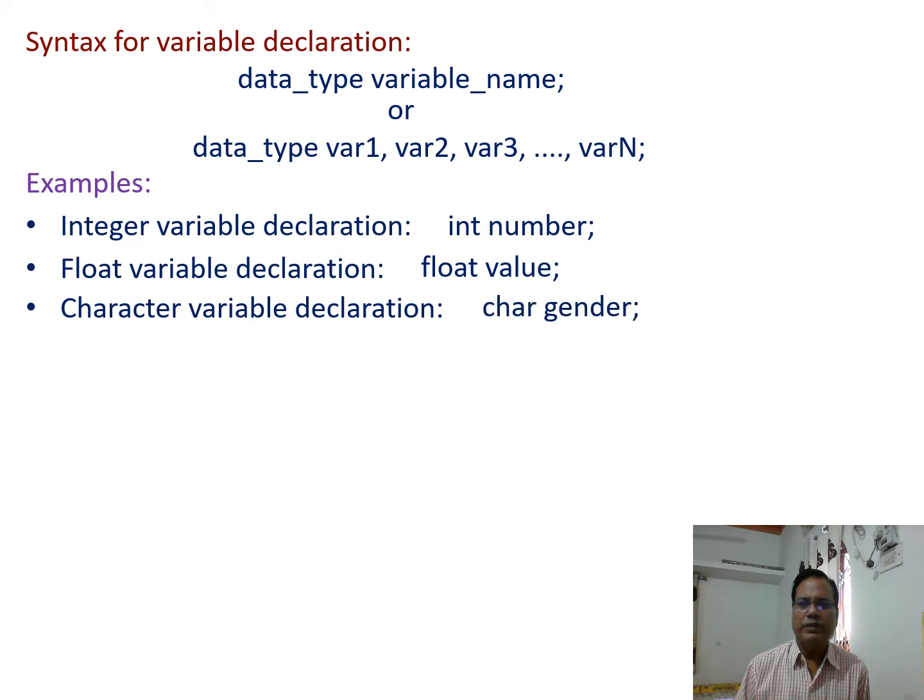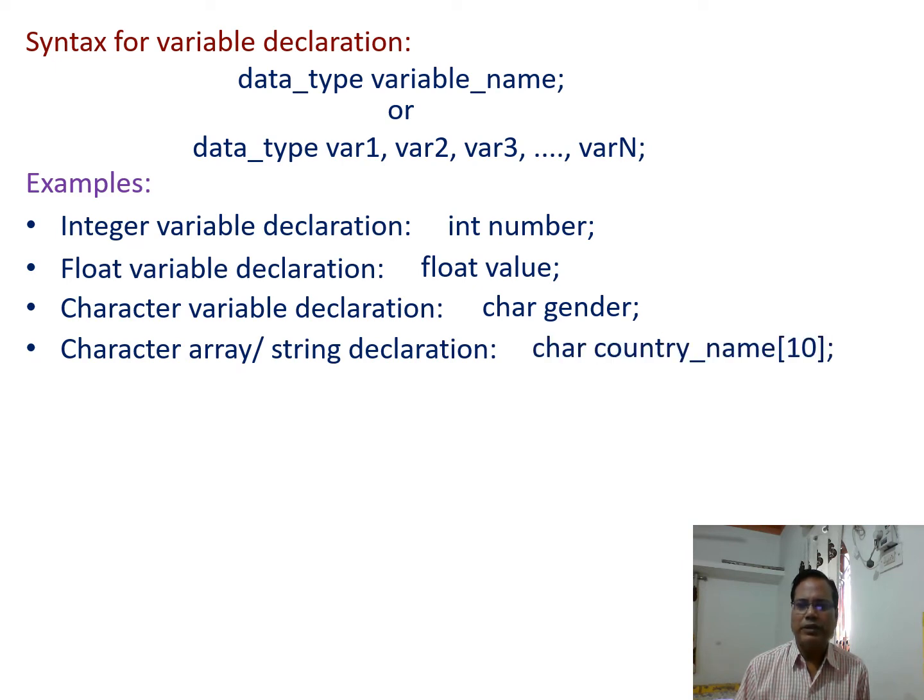Character variable declaration. We use the char keyword to declare a character variable, and gender is the name of the character variable. Character array or string declaration. Again we use the char keyword to declare a character array. So country name is the name of the character array, and how many characters it can hold is 10. So country name is an array of 10 characters.